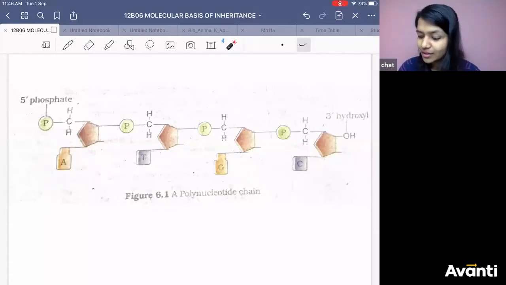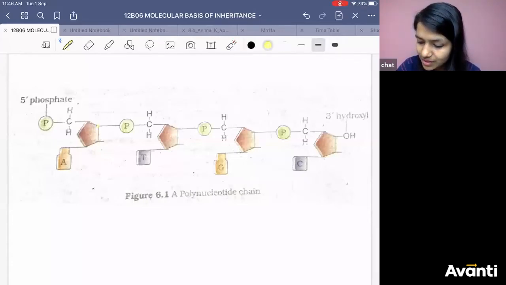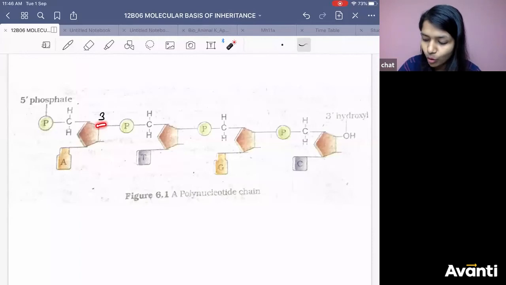Similarly, you can see here, what is this end? This is the third end, where you are seeing the bond is getting formed. This is the third carbon where OH was there, right? So this third carbon is making a bond with the phosphate over here. What is this position? It is the fifth position, right?